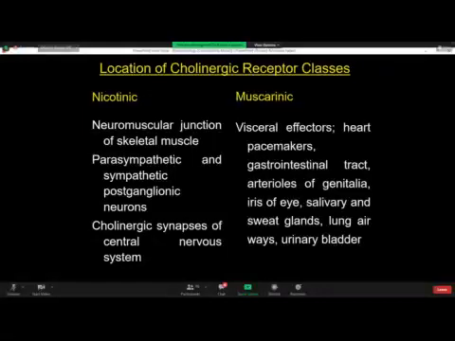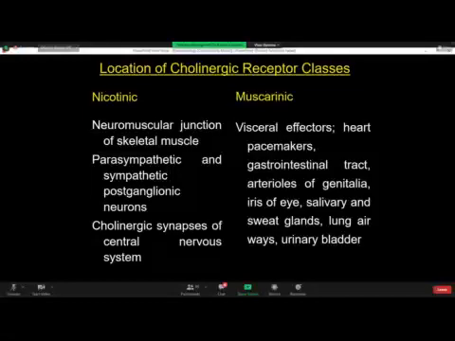For example, in the neuromuscular junction of the skeletal muscles, and in the parasympathetic and sympathetic postganglionic neurons, in fact preganglionic neurons. I apologize for the error in the slide. Parasympathetic and sympathetic preganglionic neurons and cholinergic synapses of the central nervous system.